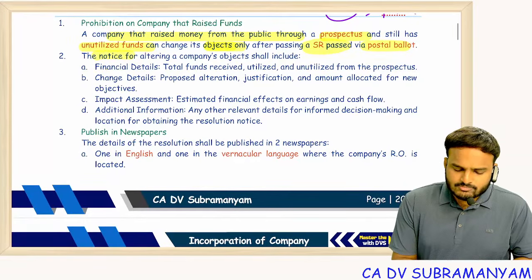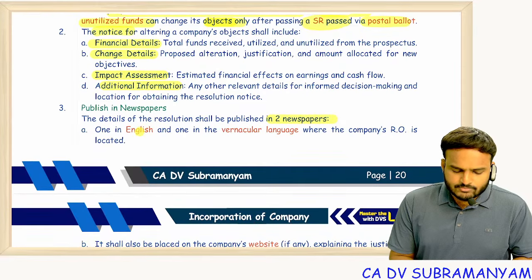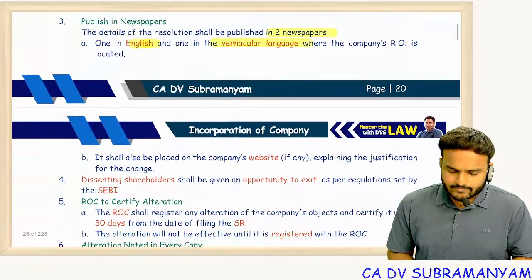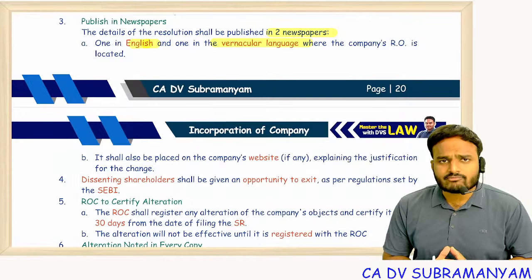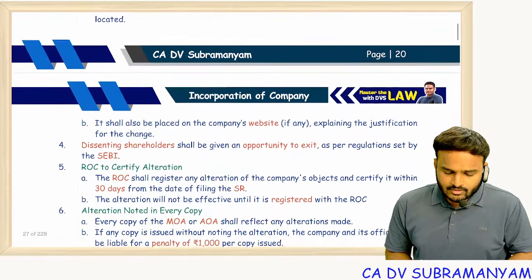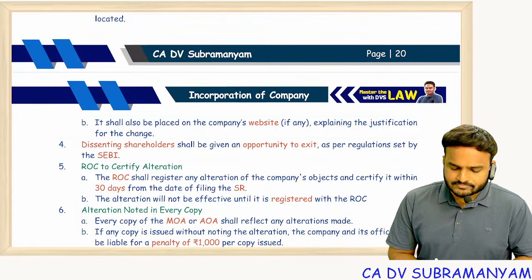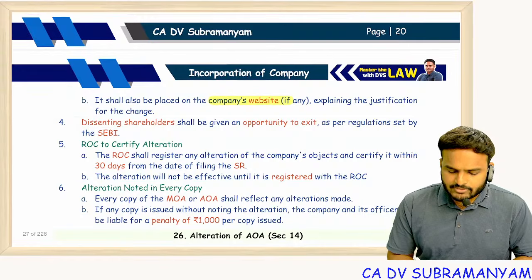The notice must contain financial details, changes details, impact assessment, additional information. It must be published in 2 newspapers, one in English and the other in a vernacular newspaper. Vernacular language means the local language where the company's registered office is situated, and the paper should have wide circulation. Also place it on the company's website.